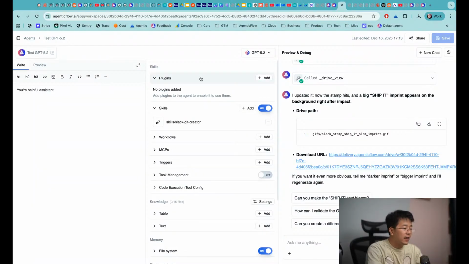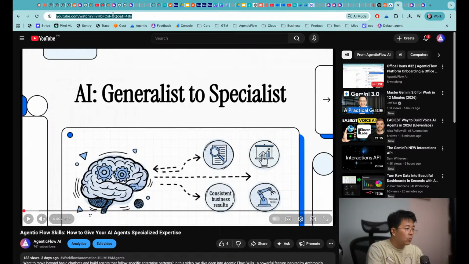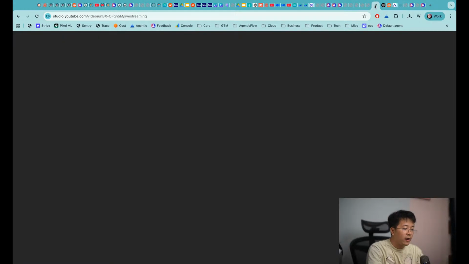A plugin is just one single tool that you need to instruct the agent to use explicitly, either via the chat box on the right-hand side or in the system prompt. But because the agent gets dumber when we have a lot of tools, it is necessary to have the skill concept. So I would suggest that you watch this video, the AI generalist to specialist. It will explain what a skill is about and why it's important.